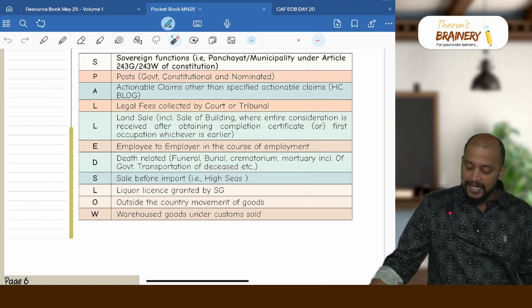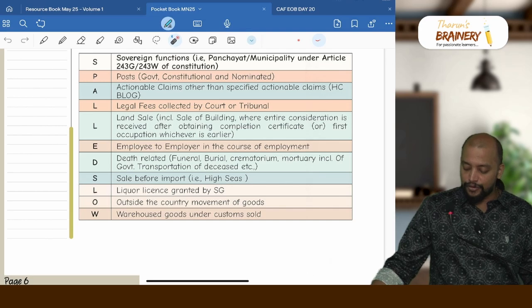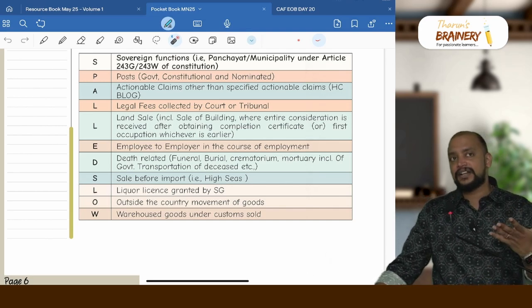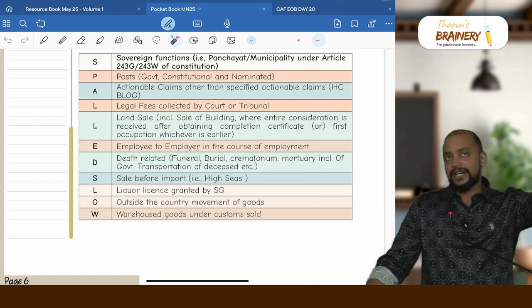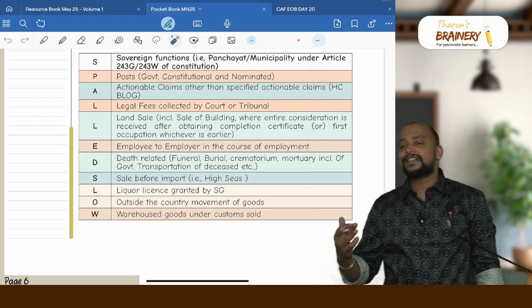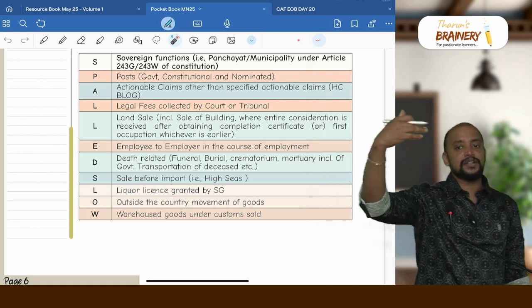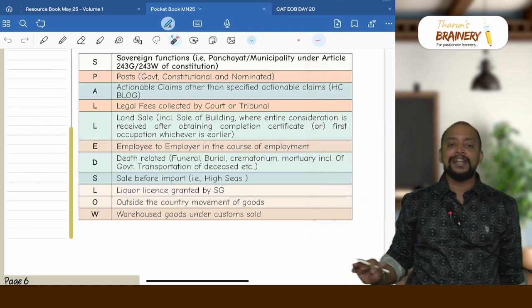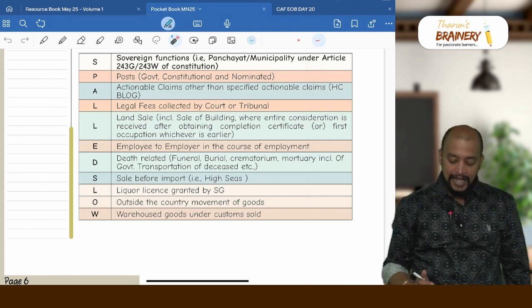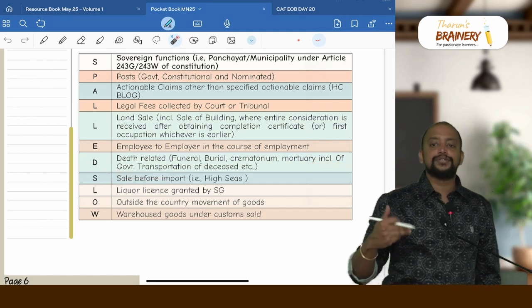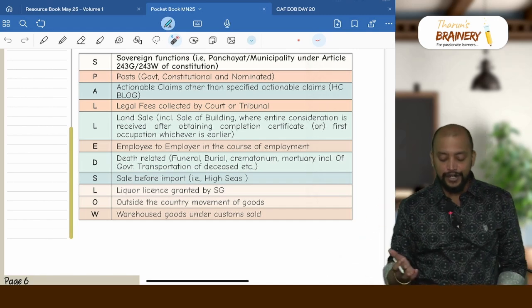Thereafter sale before import. Sale before import, that is sale on high seas. Sale on high seas here refers to sale before import, when the goods are in the transit. So one person is transferring the documents of title to the other person, and the other person only will clear the goods from the customs. Due to that reason, the person who transferred the documents of title is not required to pay any GST on whatever amount that they are collecting. And here including government transportation of deceased. So even if government is doing transportation of deceased, that is also excluded from supply.